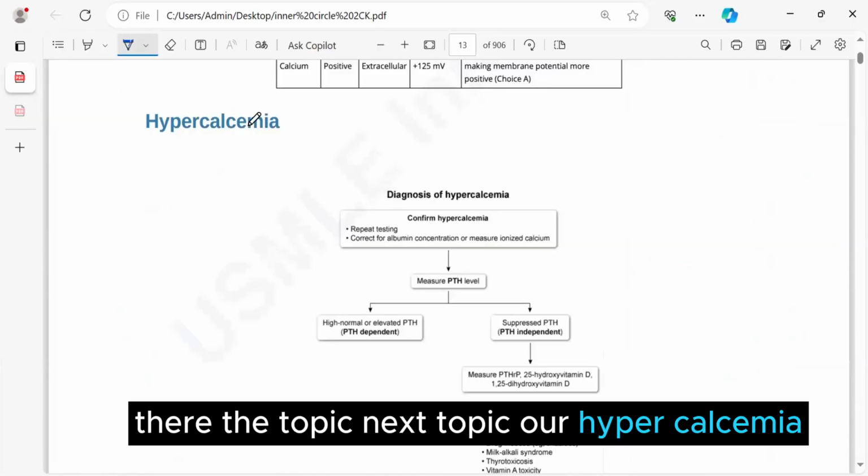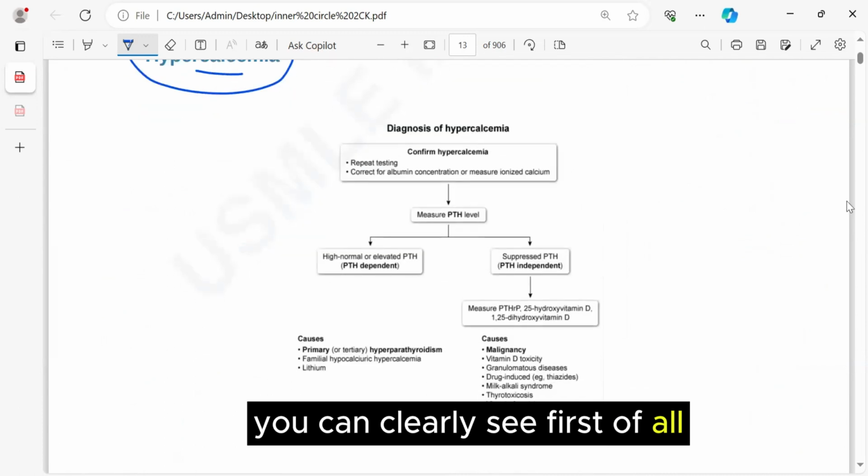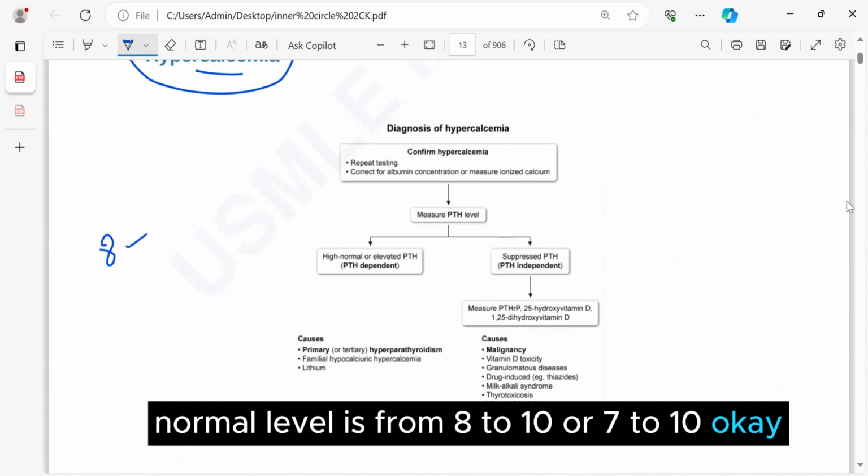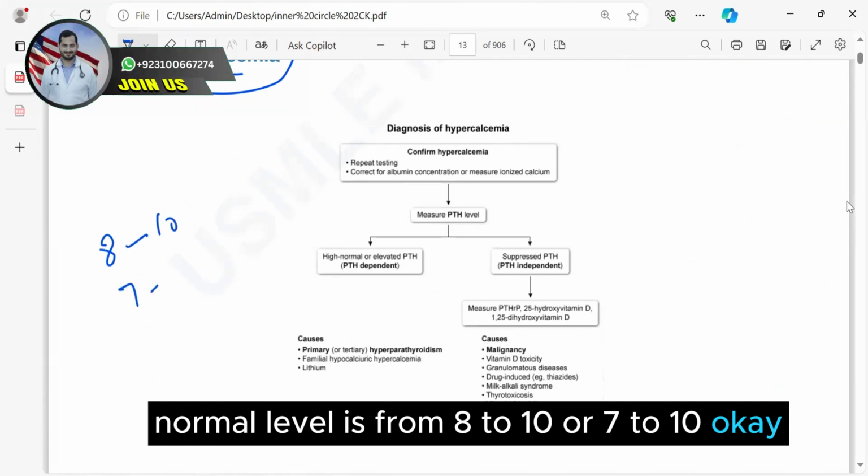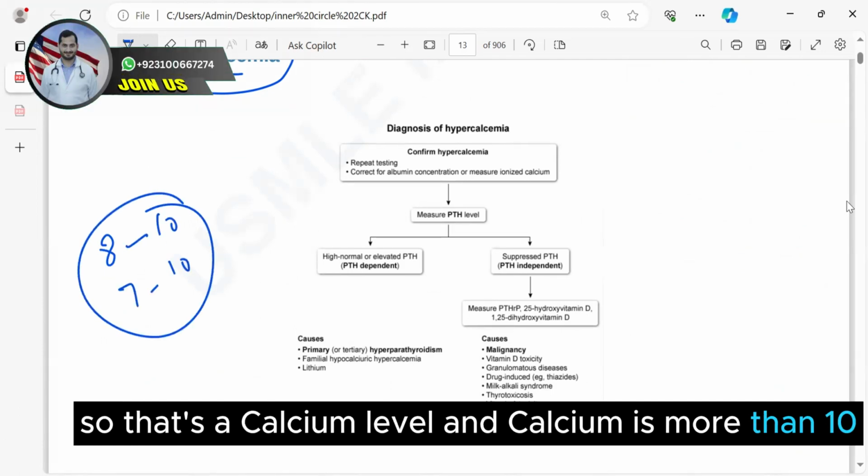That is the topic. Next topic, hypercalcemia. You can clearly see, first of all, when the patient is coming, what is the calcium level? Normal level is from 8 to 10 or 7 to 10. Okay, so that's the calcium level, and calcium is more than 10.